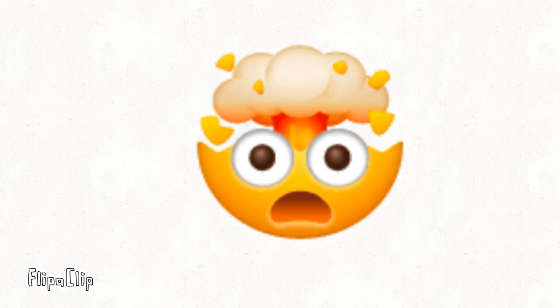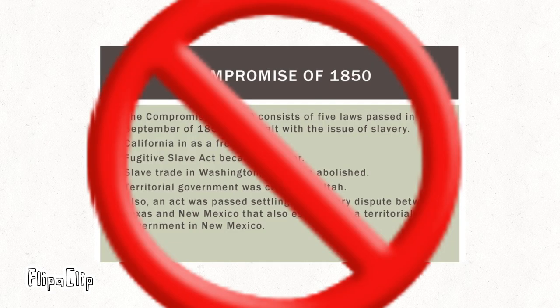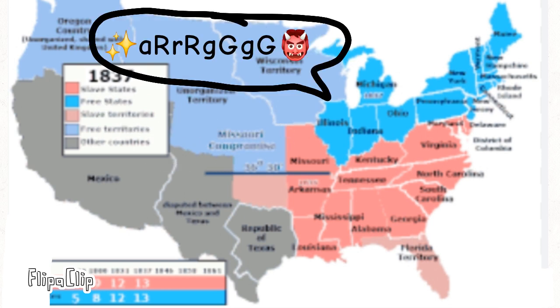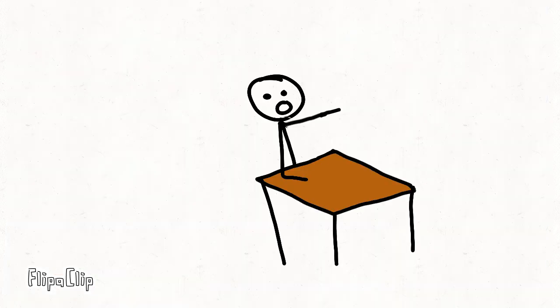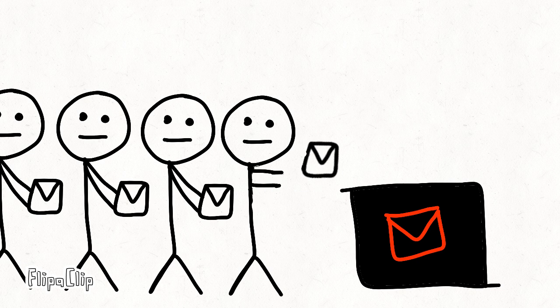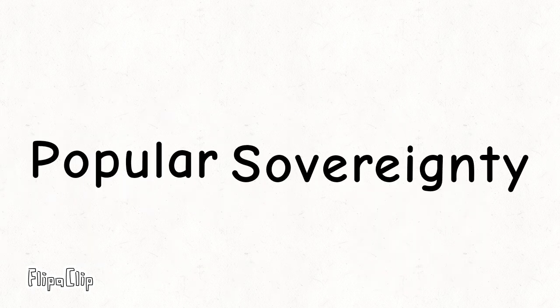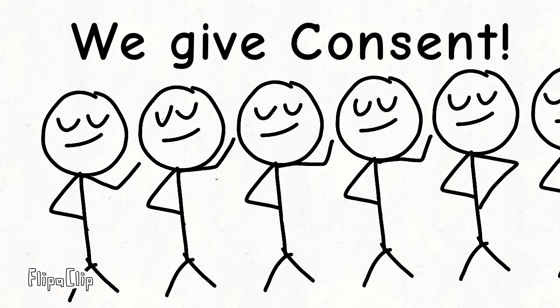But what happens next will shock you. The Kansas-Nebraska Act. It effectively repealed the Compromise of 1850 and created more tensions between the North and South. How'd they do this, you ask? Well, they allowed residents of the Kansas and Nebraska territories to decide on the issue of slavery through popular sovereignty. This means the people have to give consent.